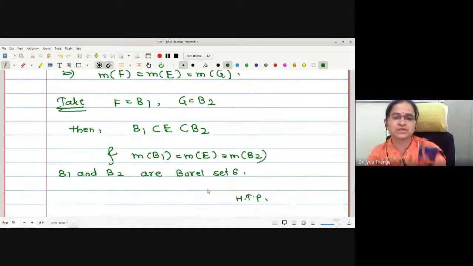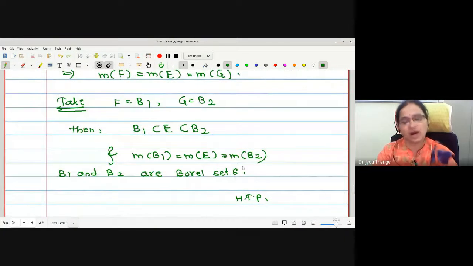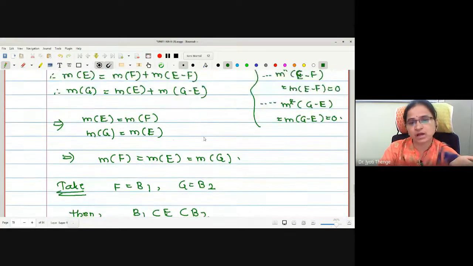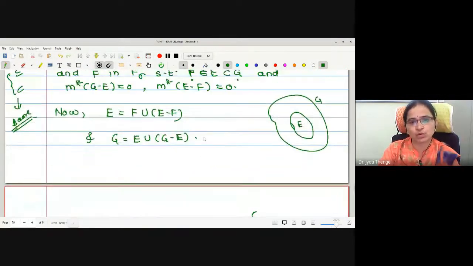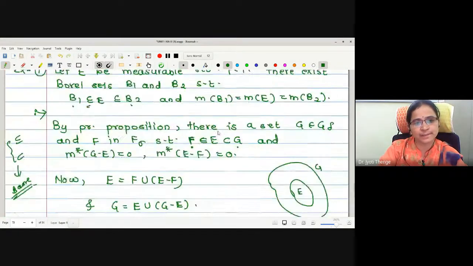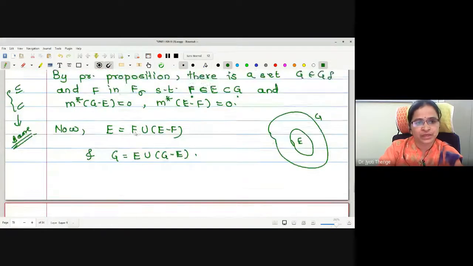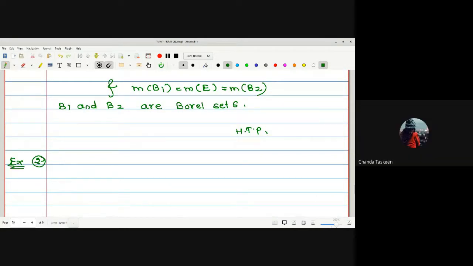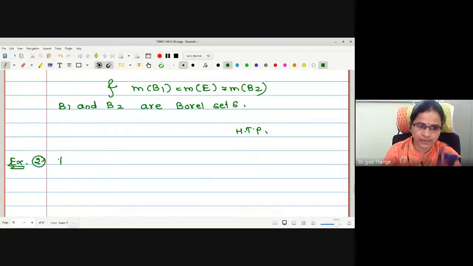Those are the elements of F sigma. F sigma and G delta are the class of Borel sets, right? Those are actually the Borel sigma algebra. Why Borel sigma algebra? Because both will be closed under countable intersection, countable union, so they form a sigma algebra and Borel sigma algebra also. Is the point clear? This example, very easy it is. Okay. Shall I go for the next example? Yes, ma'am. Next example.